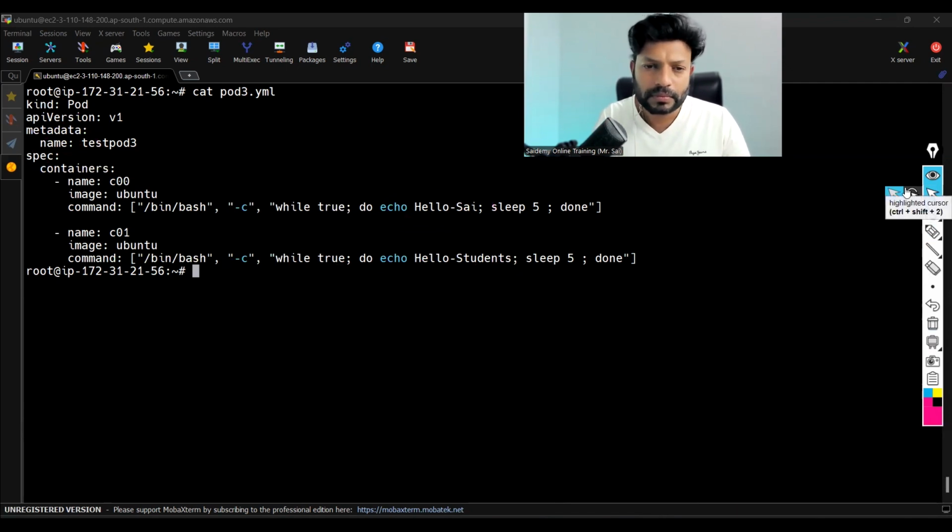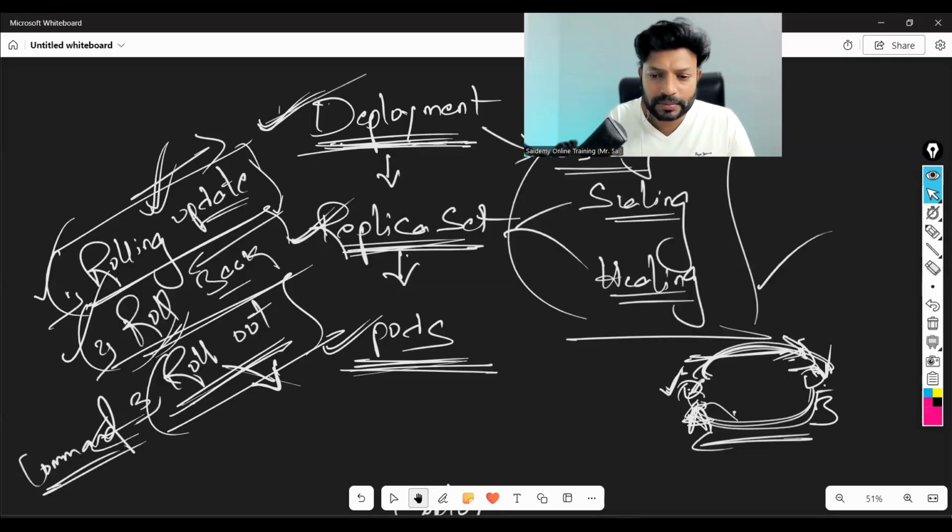Here we have written a command. So in real time we attach our application and deploy it. Now, how to deploy the application? At that time, first of all, we don't take these images. We take our own Docker images. Got it? Anyway, we will see that in the project classes, and you'll understand.